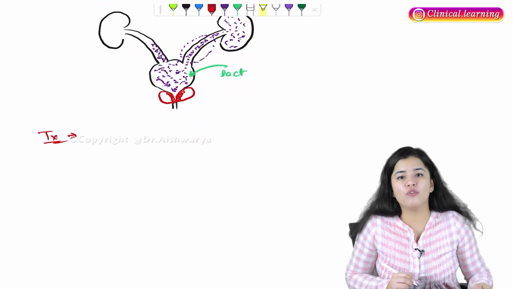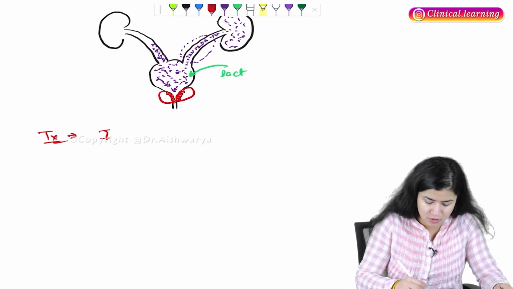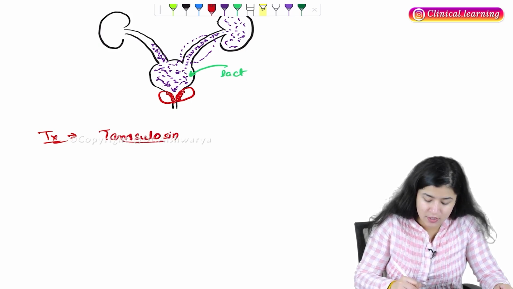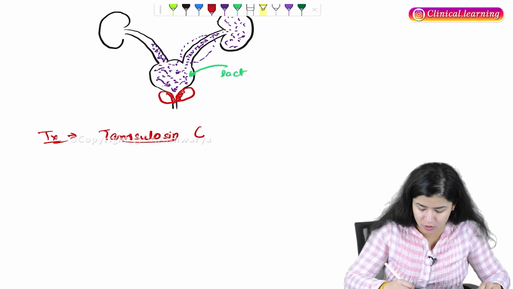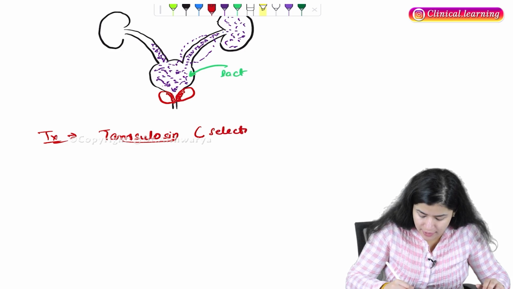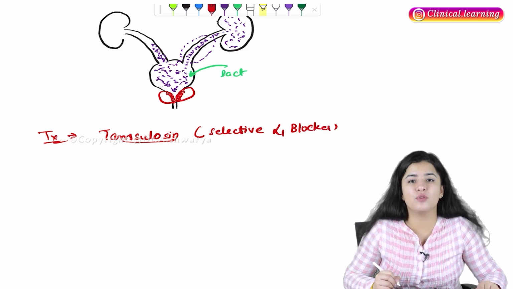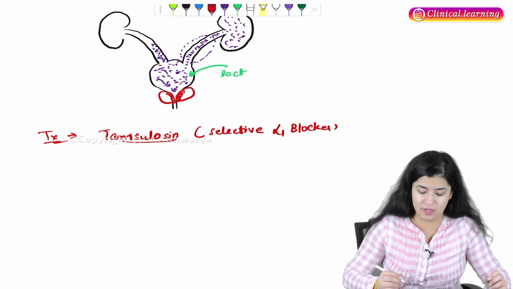For the treatment of BPH, generally we use certain drugs like tamsulosin. This tamsulosin is a selective alpha-1 blocker. What other drugs can we use here? We can use finasteride.